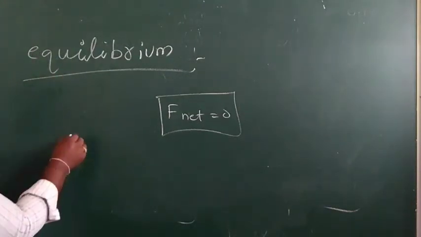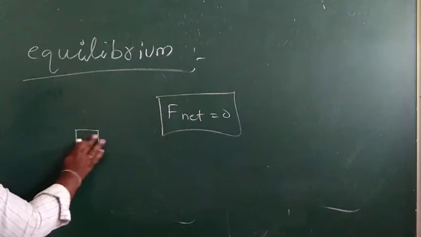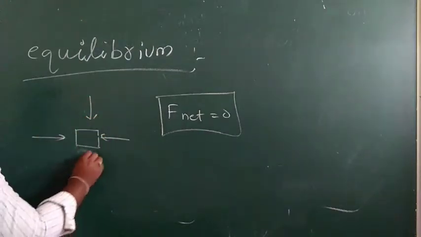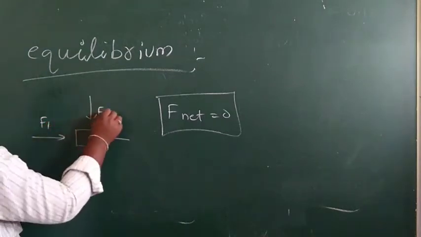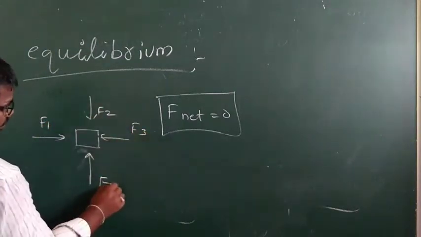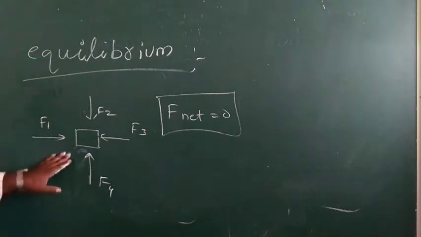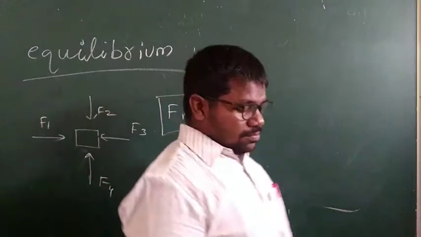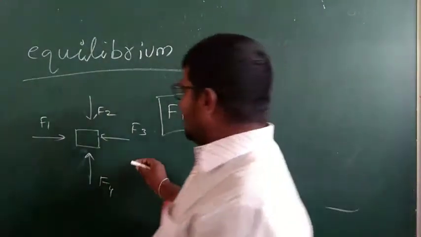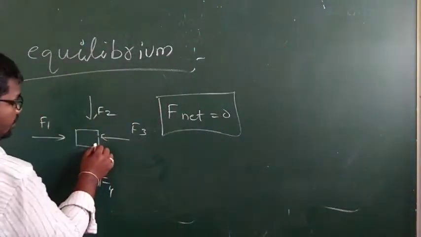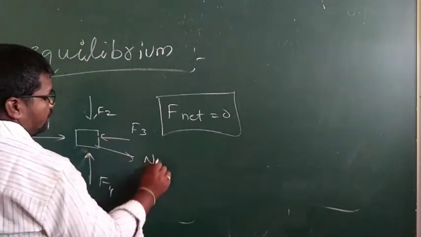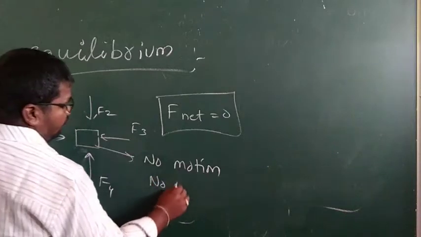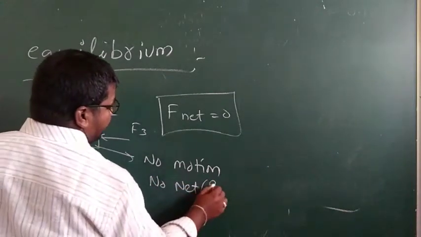Consider a body to which we are applying forces F1, F2, F3, F4. We are applying different types of force, but when the resultant is zero, the body has no motion, meaning no net or resultant force.